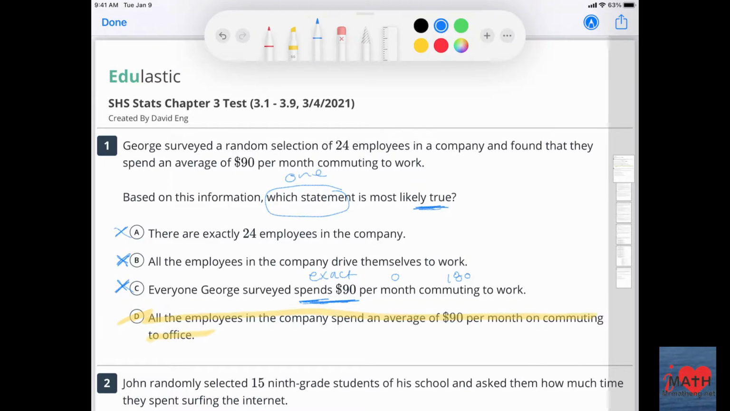Why is it this one? If you think about it, the small little sample tells us something about the population of all these people over here. Does that make sense? That's what sampling is, and that's why collecting data is important. I don't have time to ask every single person, but it's going to tell me something about the whole population, which would be all the employees.